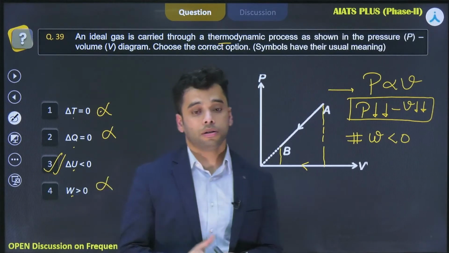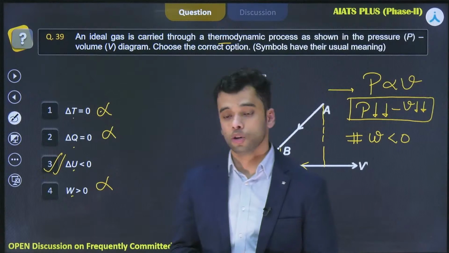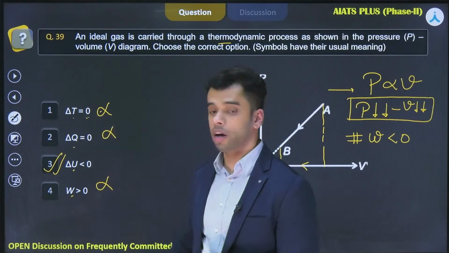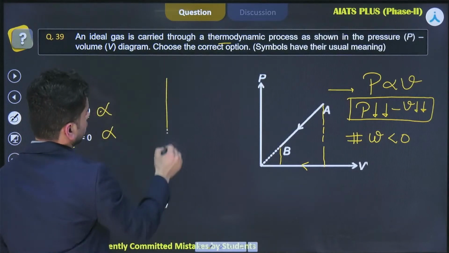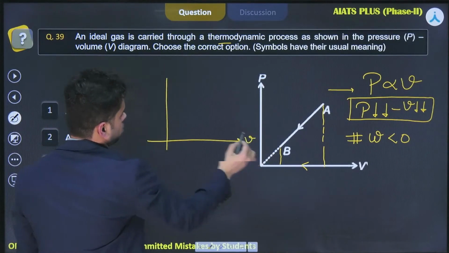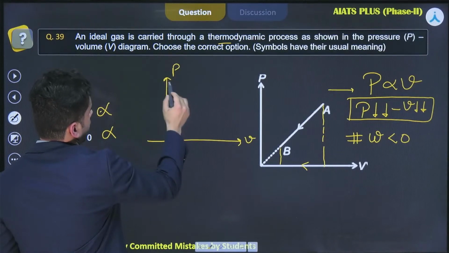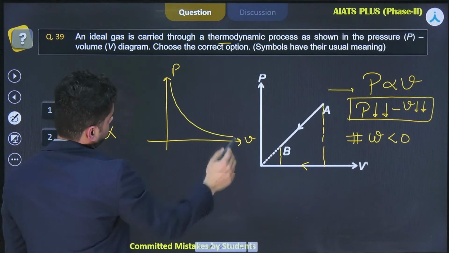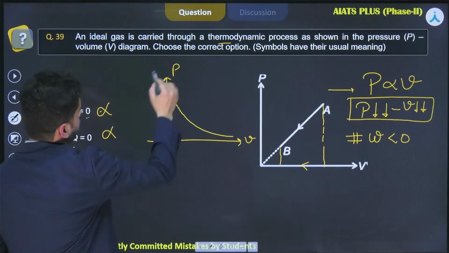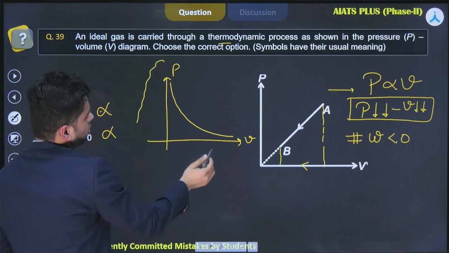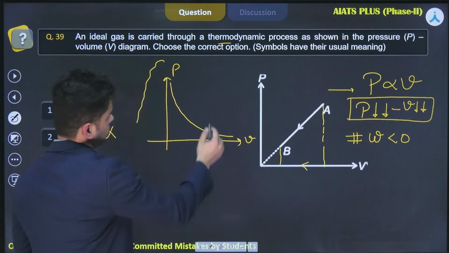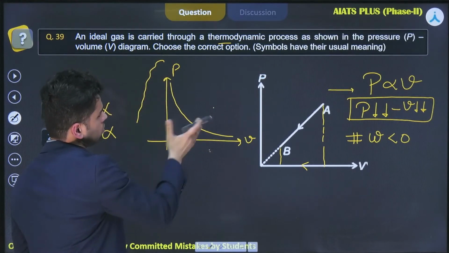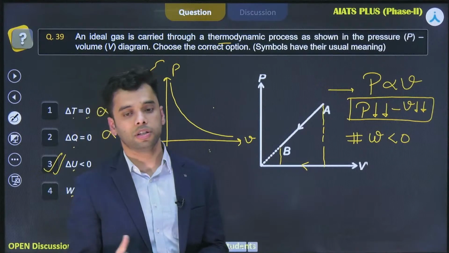Okay, students are commenting the answer is option 1. No, option 1 is not the correct answer. It would have been the correct answer had the graph been like this. This is V and this is P, and the graph is like this. Now, can anyone tell me this graph is valid for which process? What is the name of the process that is in accordance with this PV graph that we just drew?